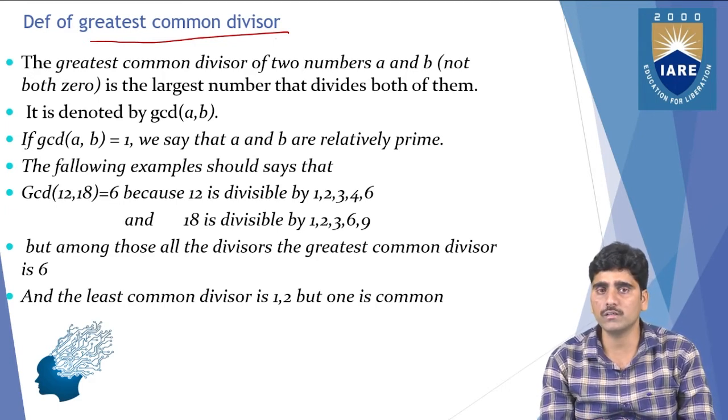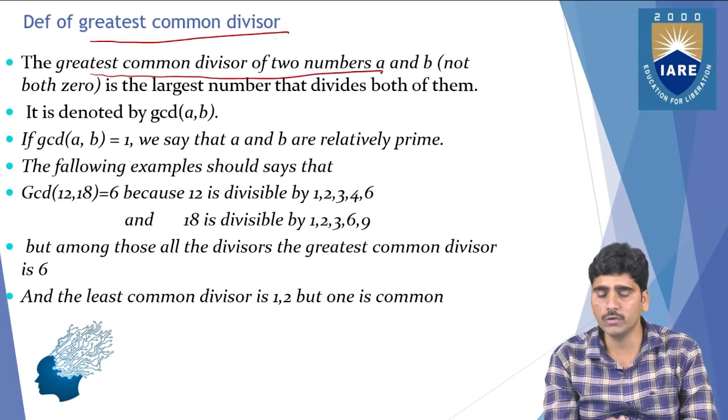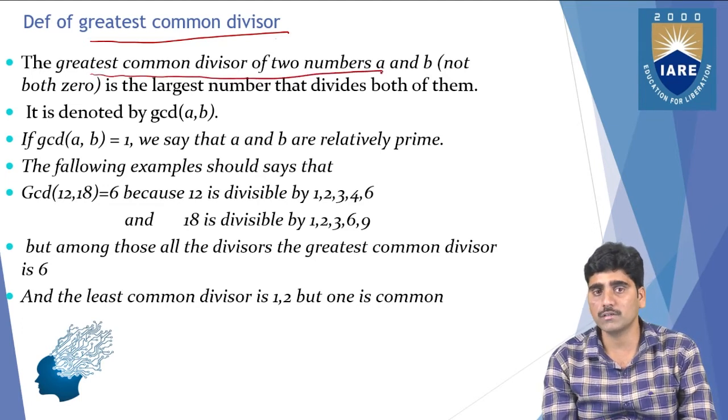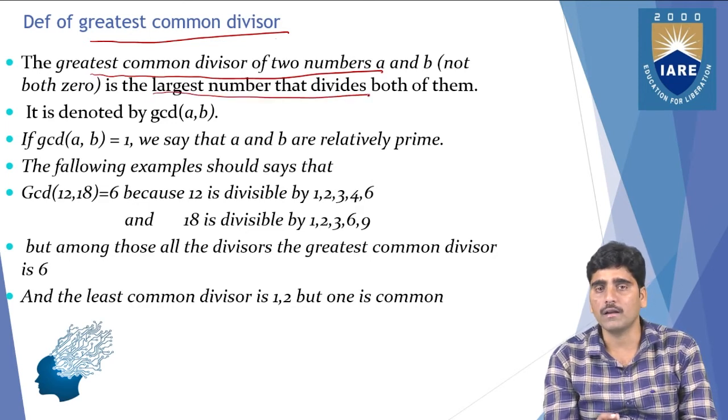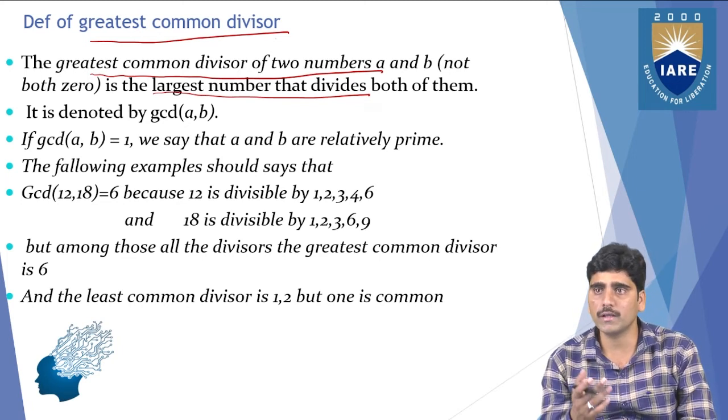The greatest common divisor of any two numbers a and b is the largest number that divides both of them. You can take a, b as two numbers or a, b, c as three numbers, any of the numbers.